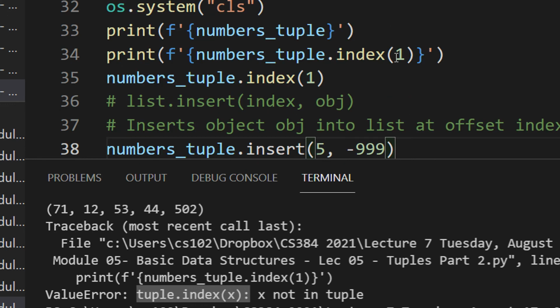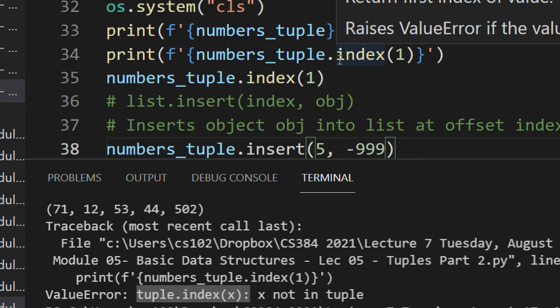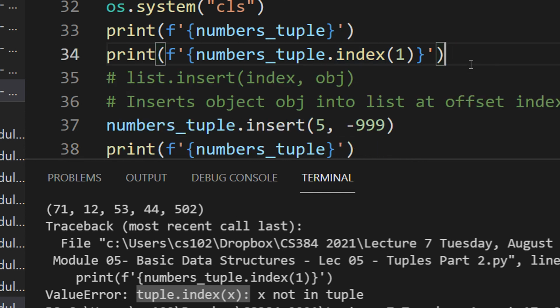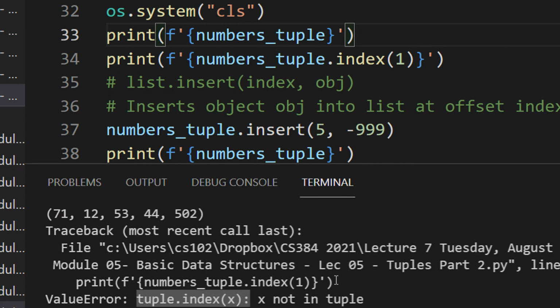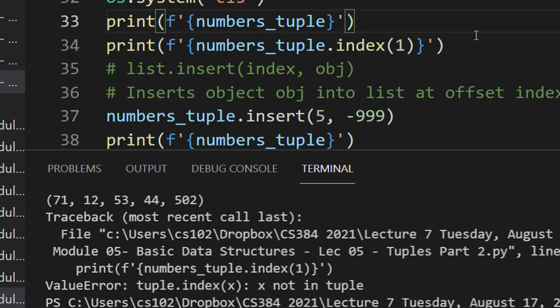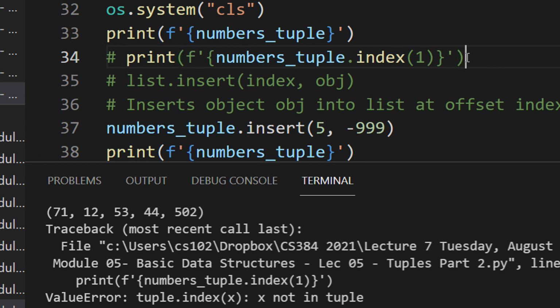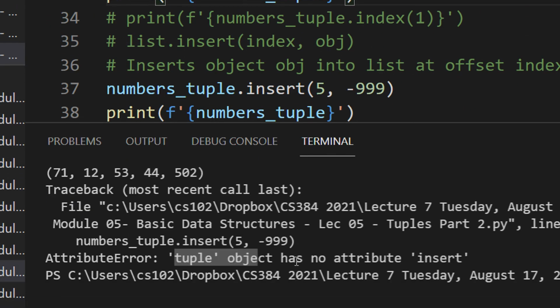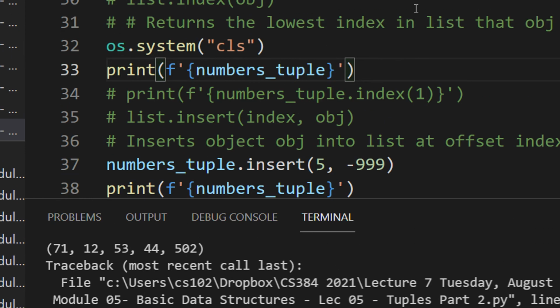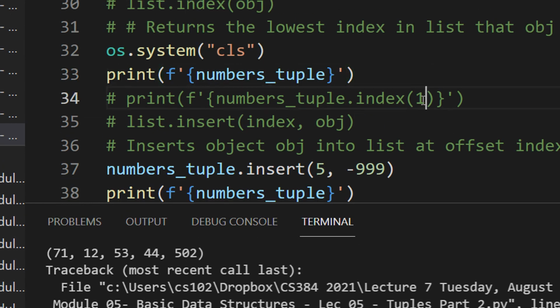Oh, sorry, this should not have been there. Let me just comment this out and see whether it supports. Okay, tuple object has no attribute insert, so it does not support this one.